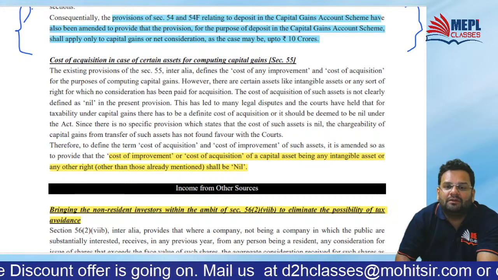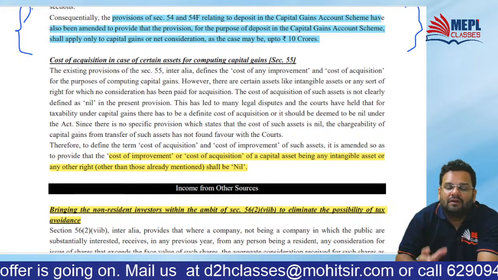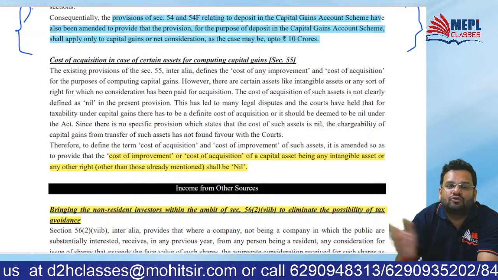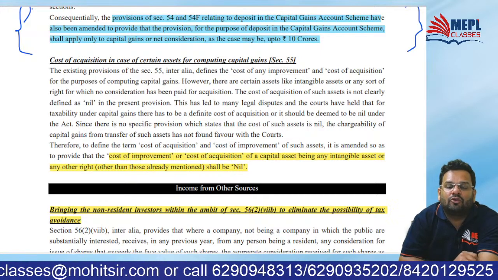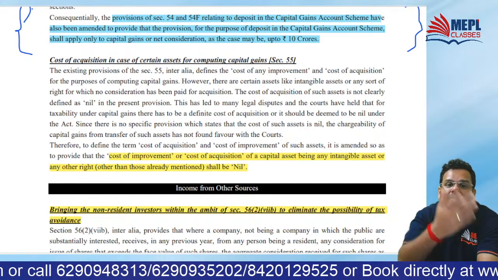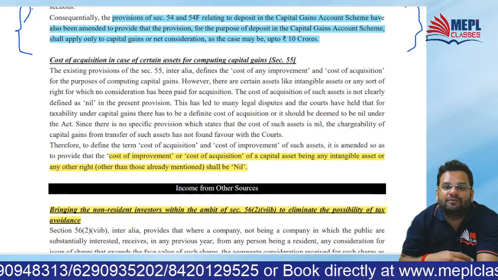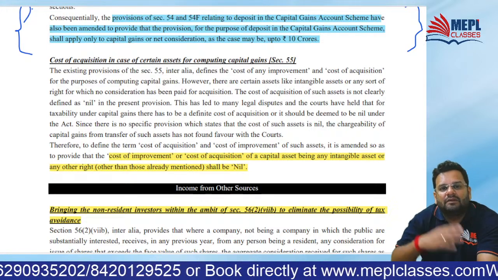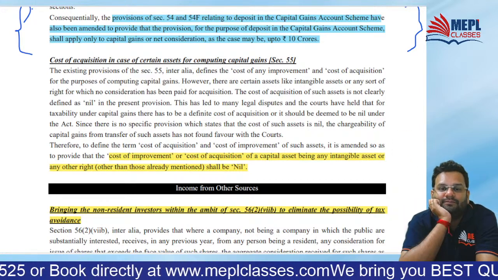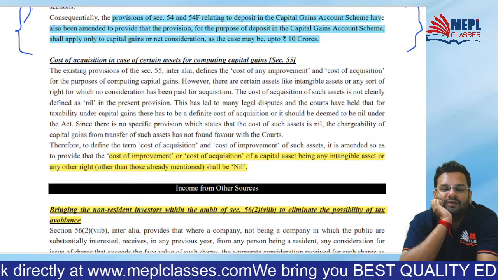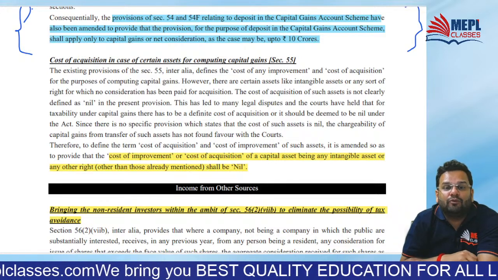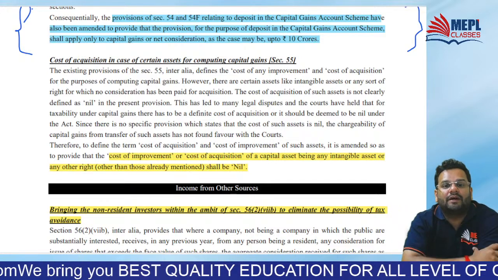What used to happen? If I sell my asset, say my house in this year, and I want to invest in another house, time limit given to invest in another house is 2 years from date of transfer, or 3 years in case of construction of house. So big time limit is given, isn't it? So it may happen that I'm not purchasing house up to due date of filing return.